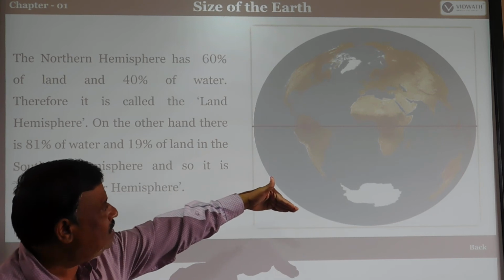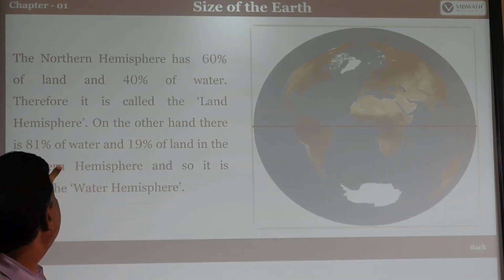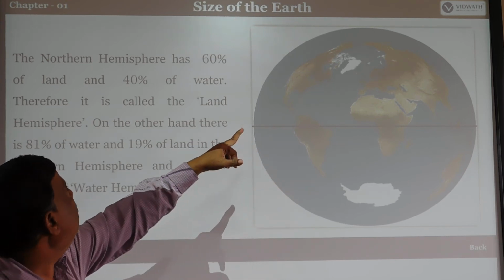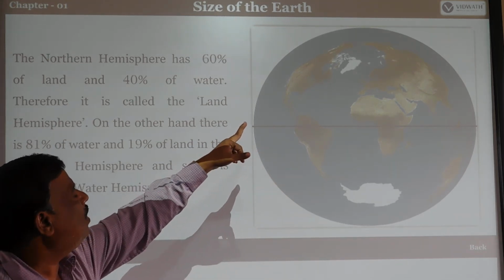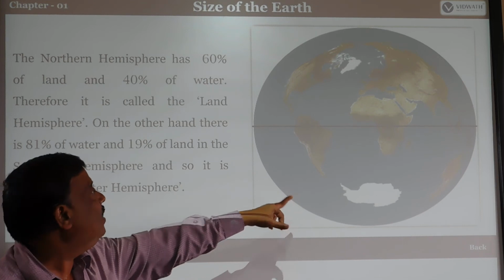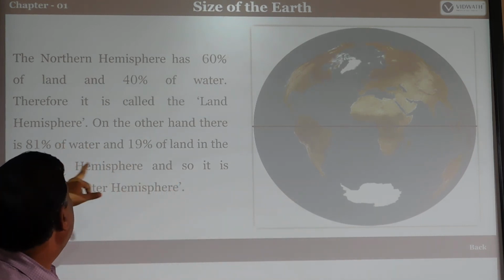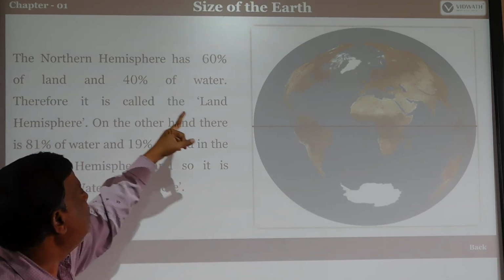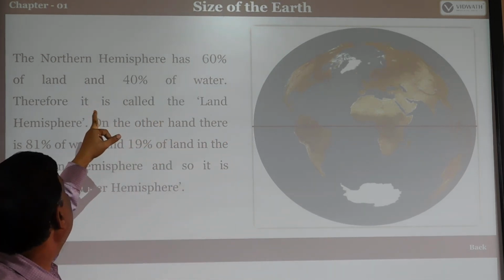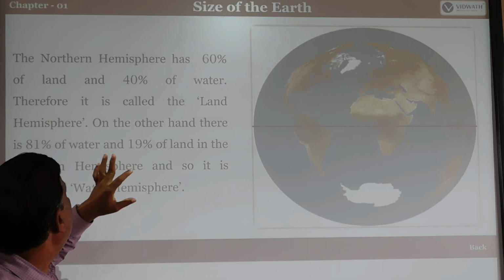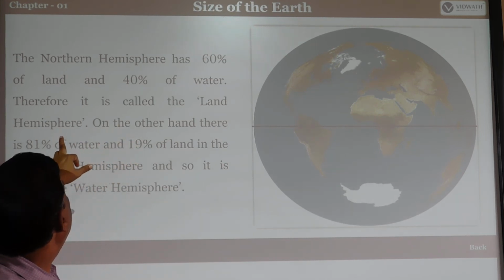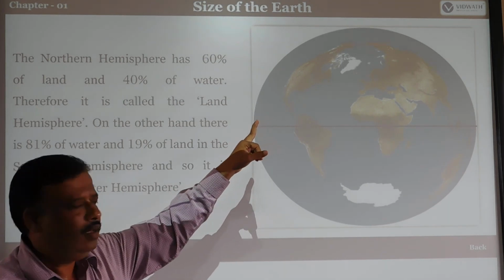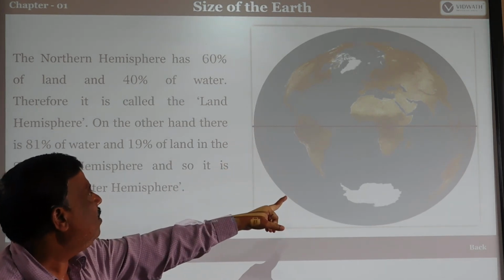But comparatively, in the southern hemisphere there is 81% water and only 19% land.